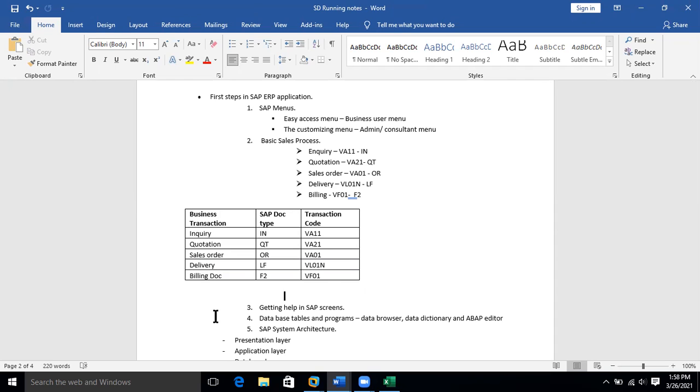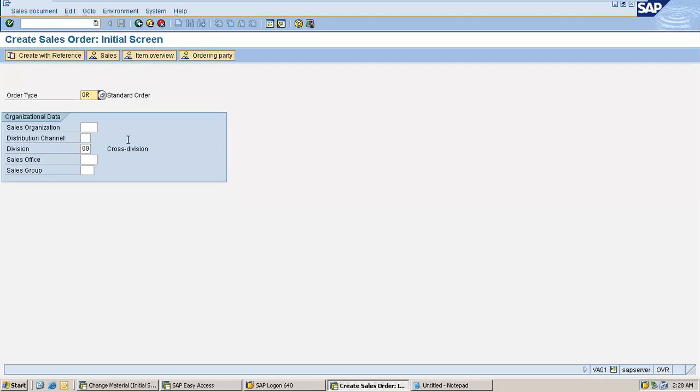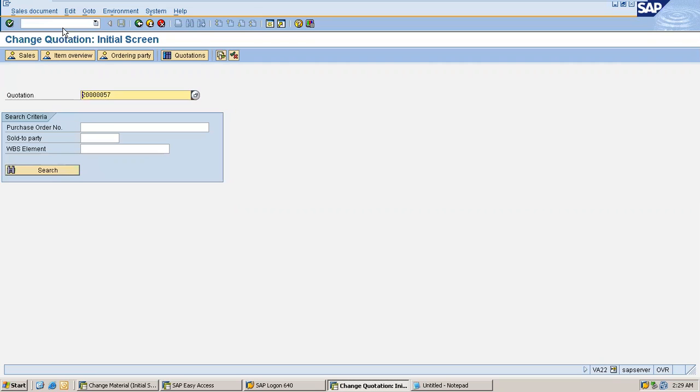Okay. So now there is another topic called getting help in SAP. So what kind of help is it? Let's say I am in a quotation. I'll go to VA22 to open the quotation. I'll let you know how to remember these T-codes later. But for now, let's talk about the help topic.